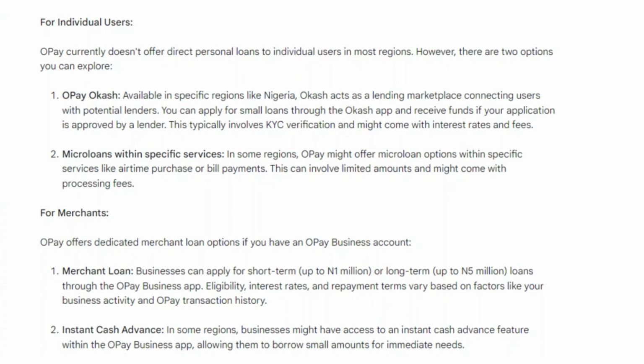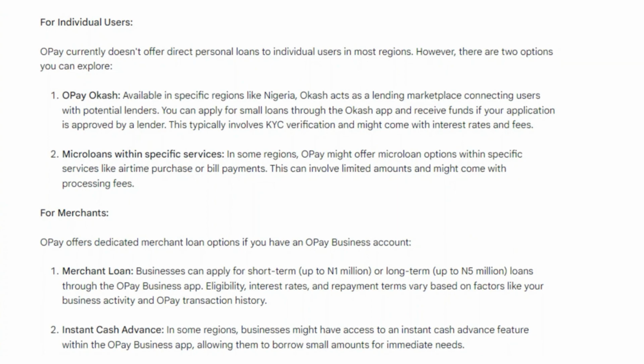Opay offers a dedicated merchant loan option. If you have an Opay business account, businesses can apply for a short-term loan of up to 1 million or a long-term loan of up to 5 million through the Opay business app. Eligibility, interest rates, and repayment terms vary based on factors like your business activity and Opay transaction history.